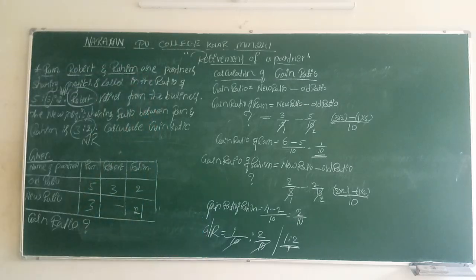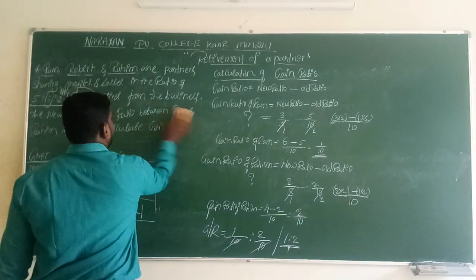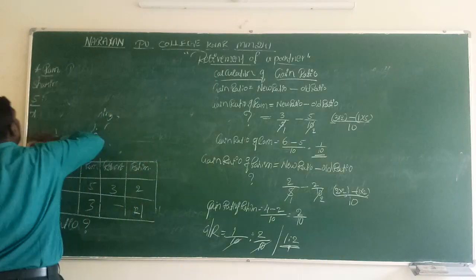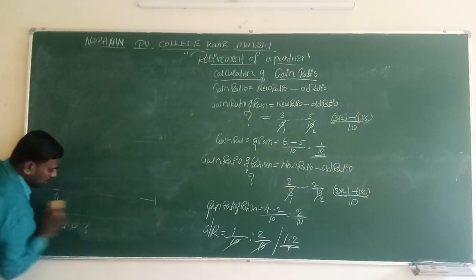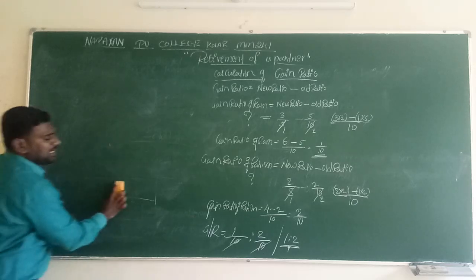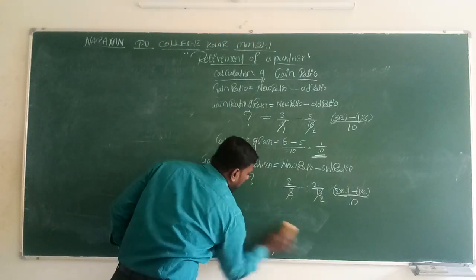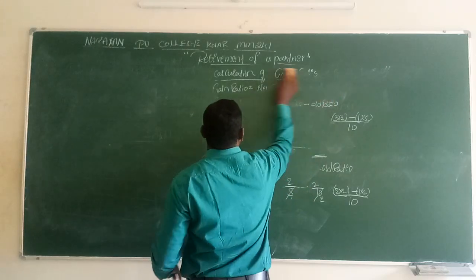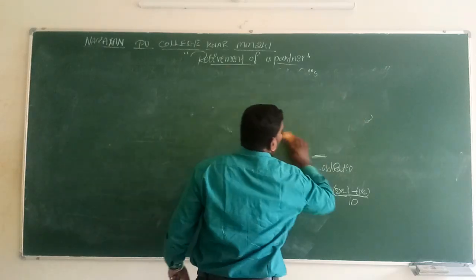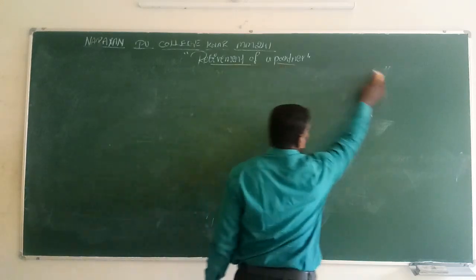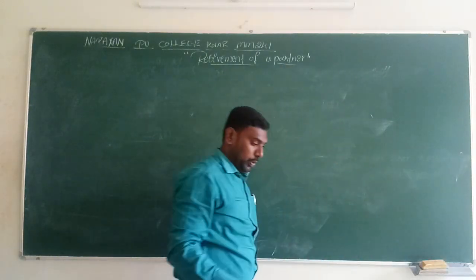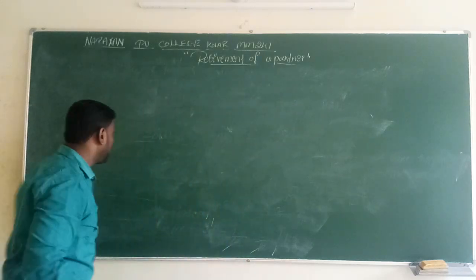So let us discuss different questions in different manners. Let us discuss one more question related to the calculation of gain ratio. Let's move to another question. This question also belongs to the 6 marks questions, but with slight changes in the adjustment or some values. If we change that value, we will get the exact gain ratio. So with the help of that we have to calculate the gain ratio. Let's move to question number 2.